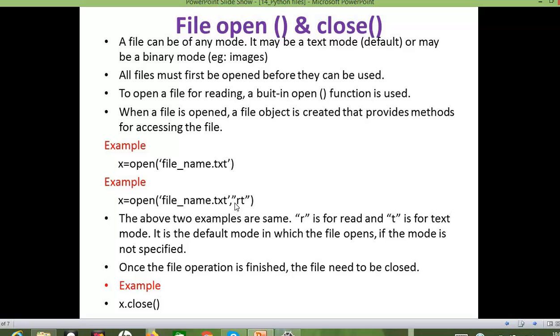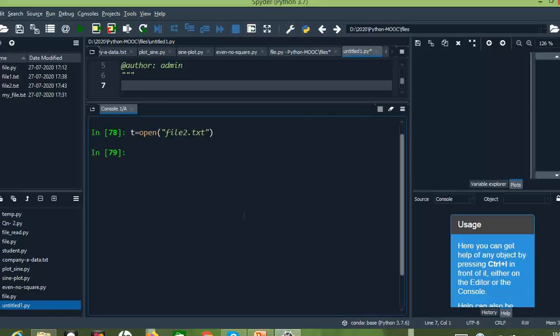Or else we can specify it by using rt, right? r represents the read mode, t represents the text mode. It is the default mode using which we can open the file. Once the file operation has finished, we need to close the file. If we don't close the file, then later if I want to open the same file with some other object and try to access it, we can't perform any operation with the file. So let us see, here I am closing the file.